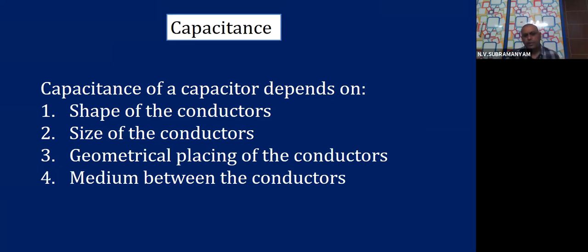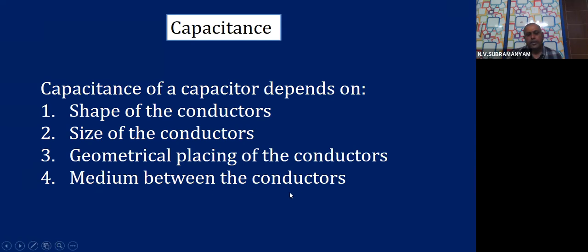Next, geometrical placing of the conductor. This means how much distance you are keeping between the two conductors. The closer you keep them, the more will be the capacitance, as you will see in the parallel plate capacitor.